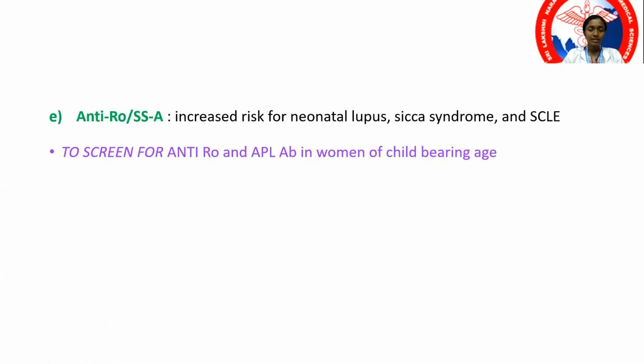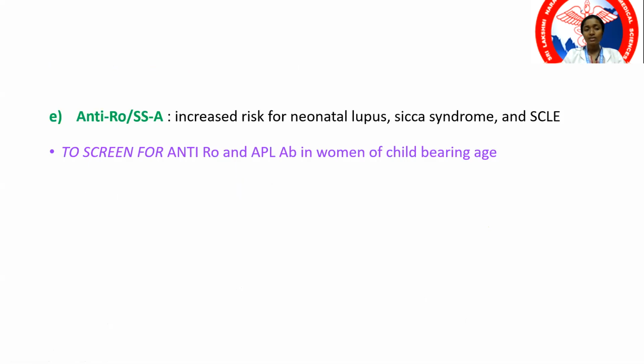I will retain whatever I'm saying as much as possible. I'm just focusing on the important essential subheadings under SLE. SLE is actually a vast topic, covers a lot of important questions, covers a lot of important aspects.